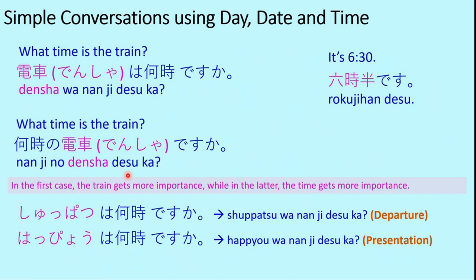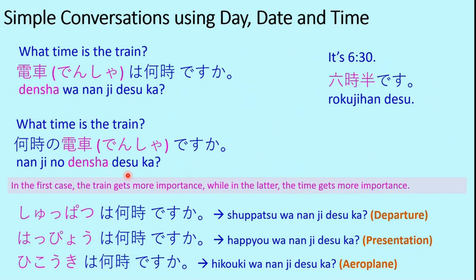Happyo means presentation. It may be a presentation at office or at school. So happyo wa nanji desu ka means at what time is your presentation. Hikoki wa nanji desu ka? Hikoki means aeroplane. So at what time is your flight? Hikoki wa nanji desu ka? You can practice using the same format for other examples.